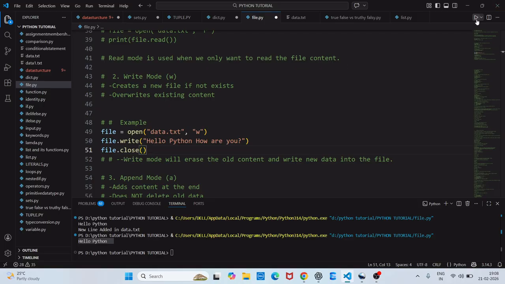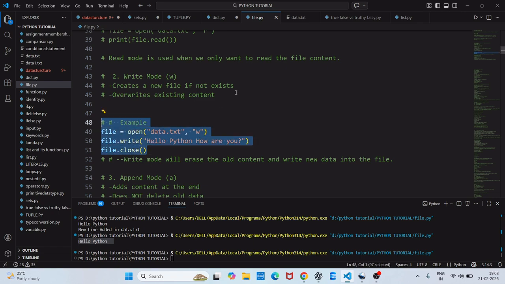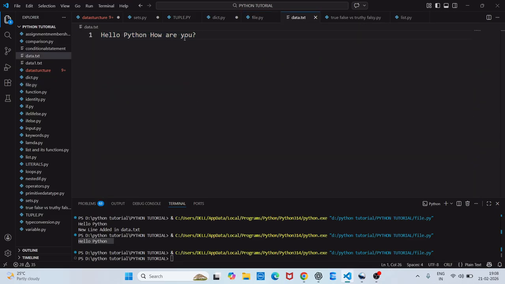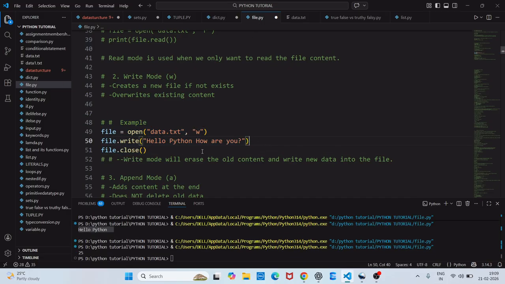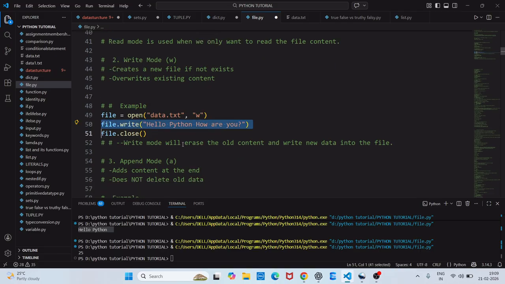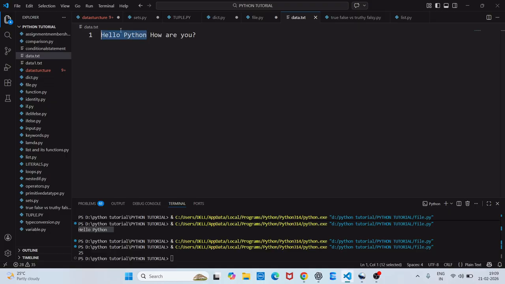Clear? So when I run this, no error, which means it has run successfully. Now if I go to data.txt, you can see hello Python, how are you has been added. Before it was hello Python, so it overrides and writes hello Python, how are you. I hope it is clear. File open data.txt, then write. Write is your mode, then hello Python, how are you is your writing data. So write mode will erase all the old content and write the new data into the file. What was our old content? Hello Python. It removes this and writes the new thing back to the file.